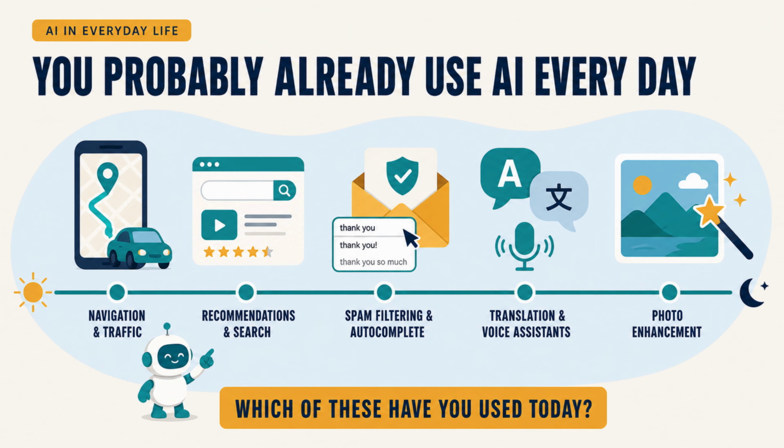These systems do not all work in exactly the same way, but they show that AI is often a quiet feature inside familiar products, not only a robot or a chat window. Think about the examples on this slide. Which of them have you used today? Recognizing everyday AI makes the subject less mysterious and gives us a practical starting point.